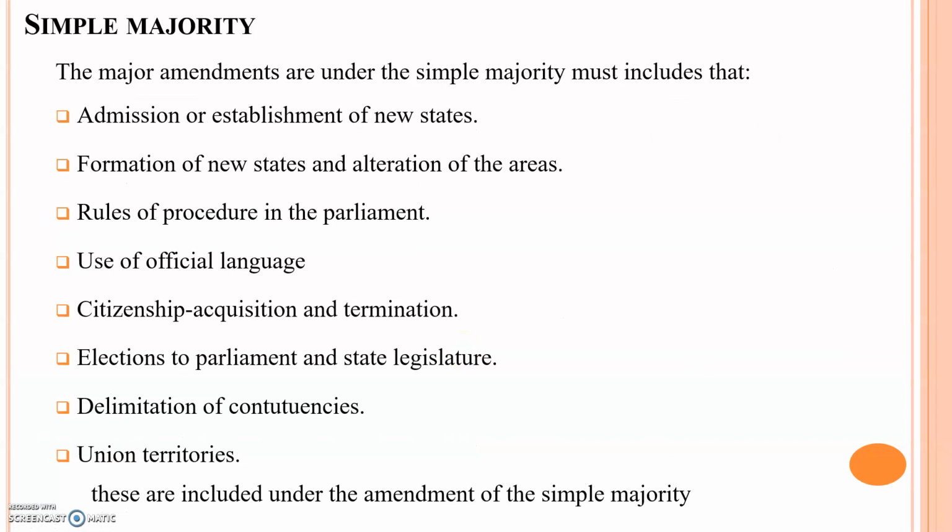The cases that can be amended by simple majority are admission or establishment of new states, delimitation of constituencies, union territories, use of official language, rules and procedure of the parliament, and the allowances of the members.